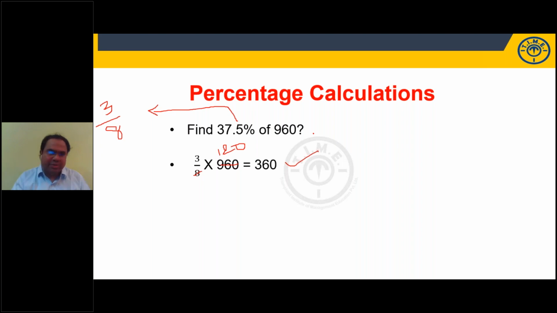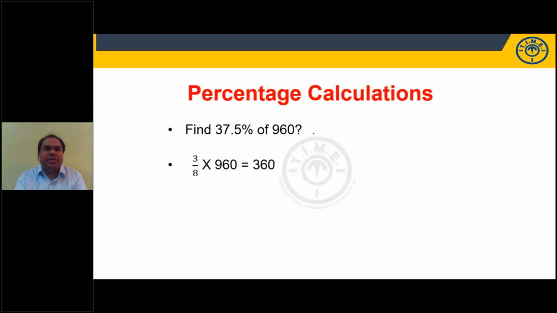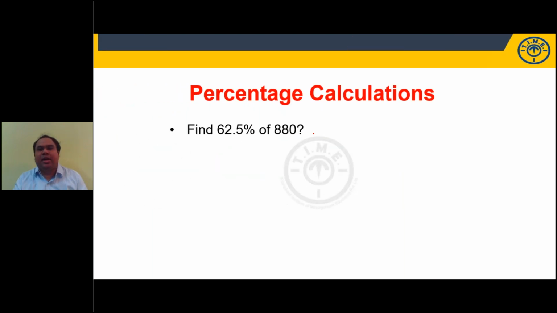So learning reciprocal values, learning multiplication tables will definitely help you in your competitive exams. Try this, students. 62.5% of 880. I'll give you 30 seconds. Others also can try. Students, those who are listening, please try. Very good. Dipti has answered 550. Very good, Dipti. Good job.